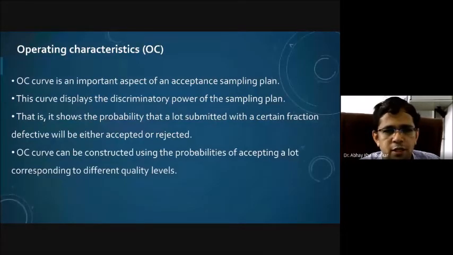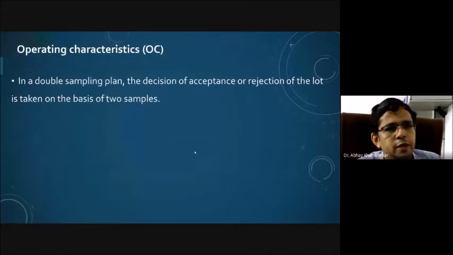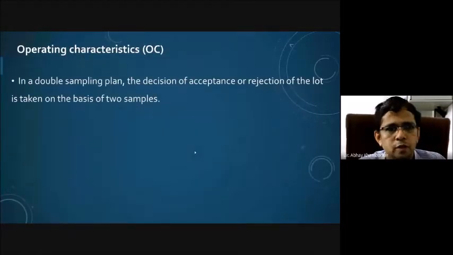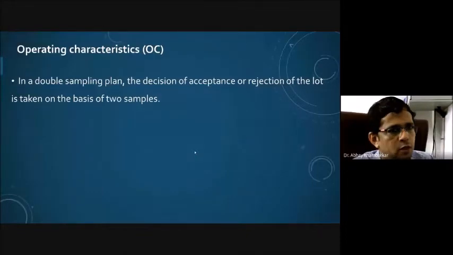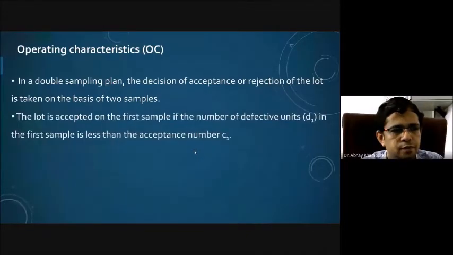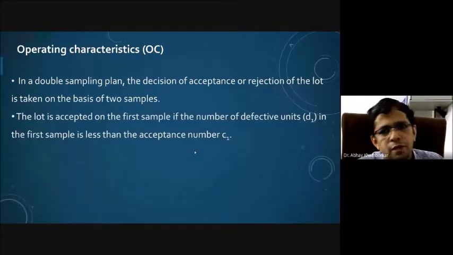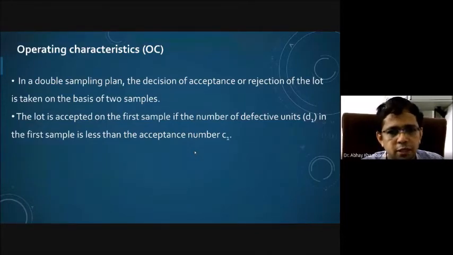The OC curve can be constructed using the probabilities of accepting a lot corresponding to different quality levels. So depending upon the quality level, the lot will be accepted or rejected, and that can basically be seen through this curve also. In a double sampling plan, the decision of acceptance or rejection of the lot is taken on the basis of two samples. We have already seen that. The lot is accepted on the first sample if the number of defective units in the first sample, that is D1, is less than or equal to the acceptance number, that is C1.